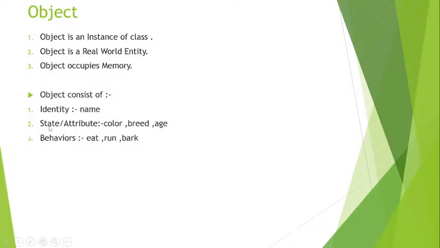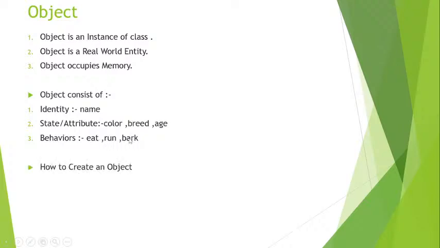After that, behaviors are nothing but methods. So an object has an identity, a name; it has state and attributes, like variables; and it has behaviors, like methods: eat, run, bark. A dog can eat, a dog can run, a dog can bark.